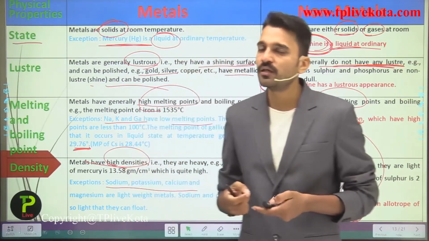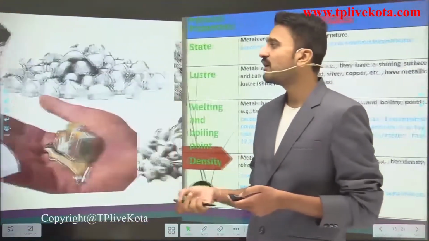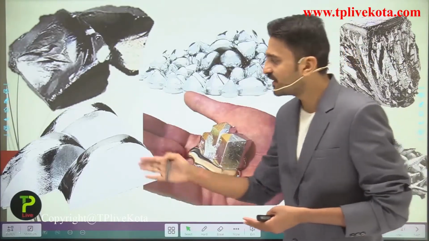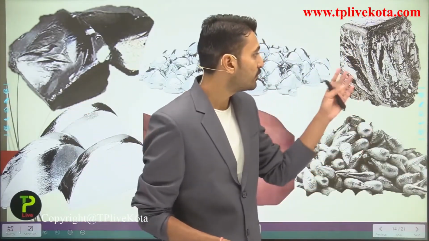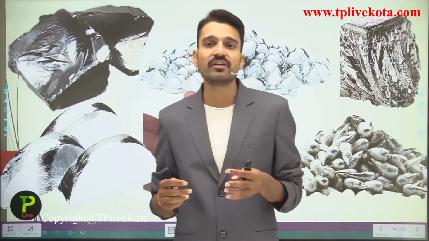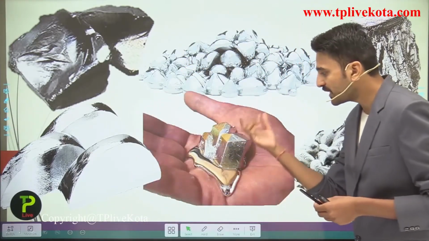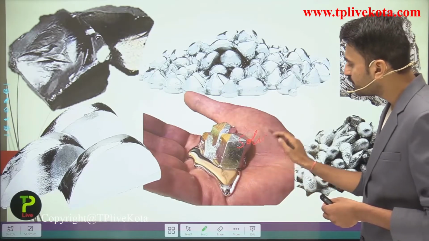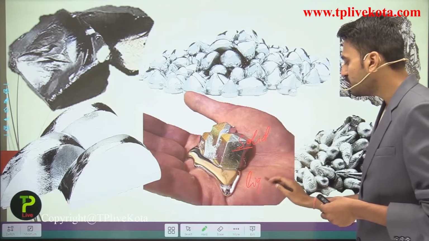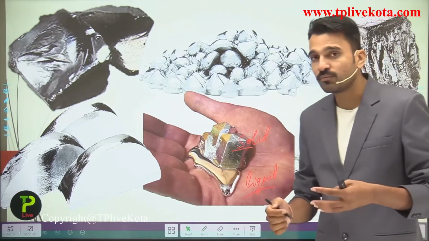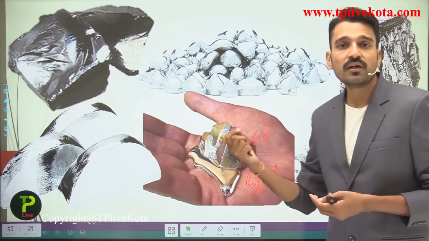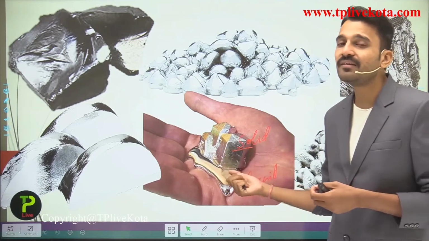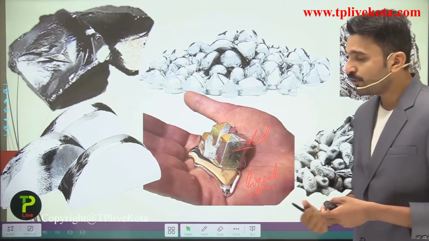Now it's time for us to see some of the images where we can clearly see the metals that are present here: this is cadmium, this is selenium, this is bismuth, this is tin, this is gallium. They have a shining surface, and when we put the gallium on the palm, it simply melts. That is, the solid gallium converts into liquid form due to the heat taken from the hand. So the melting point of gallium is very low.